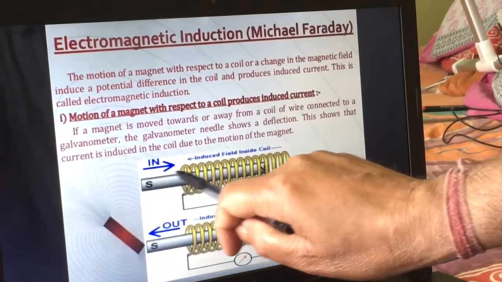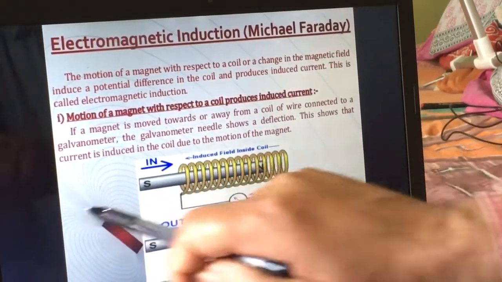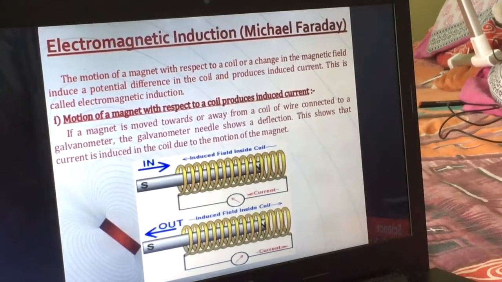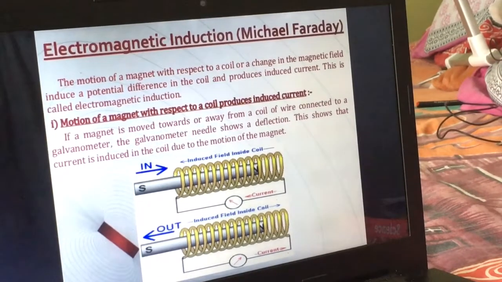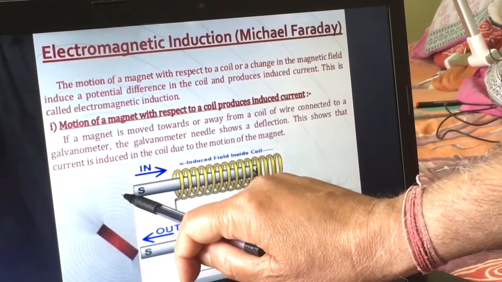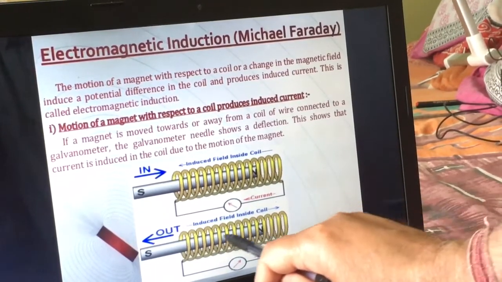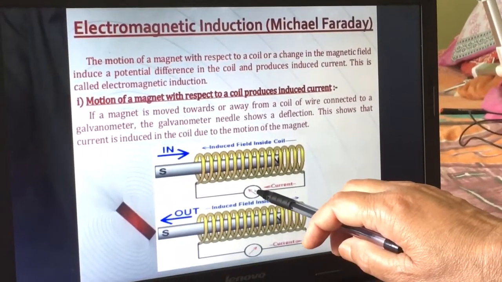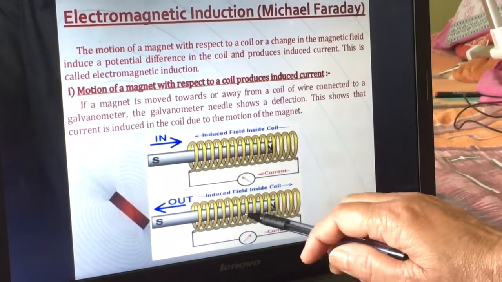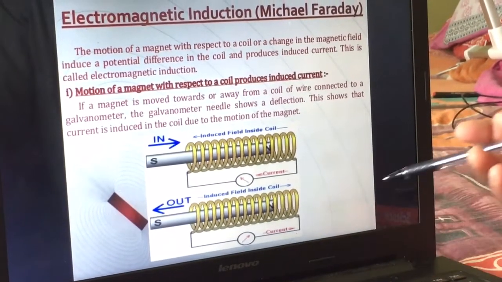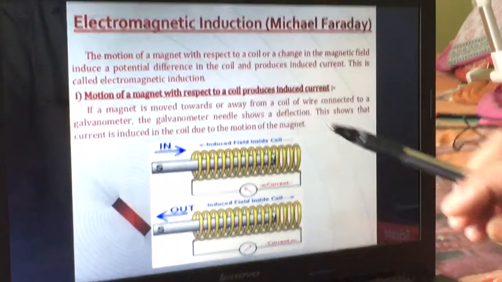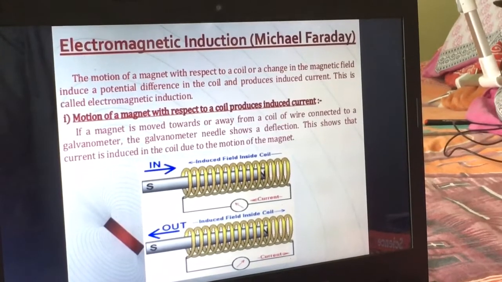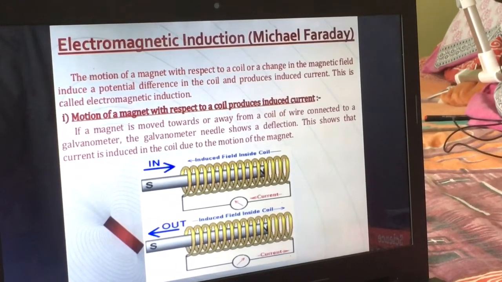When the bar magnet is pushed in or out of this coil, then what happens? We can find that there is a deflection in the needle of the galvanometer. Are you understanding, children, what I say? When the bar magnet is moved inside, or if you take it outside, in both cases we can find that there is a deflection, one in the left side, and when it is taken out the deflection will be on the other side. Means when the magnet is moved in or out, there is a deflection in the galvanometer. And when the magnet is stationary, in that case there is no movement.